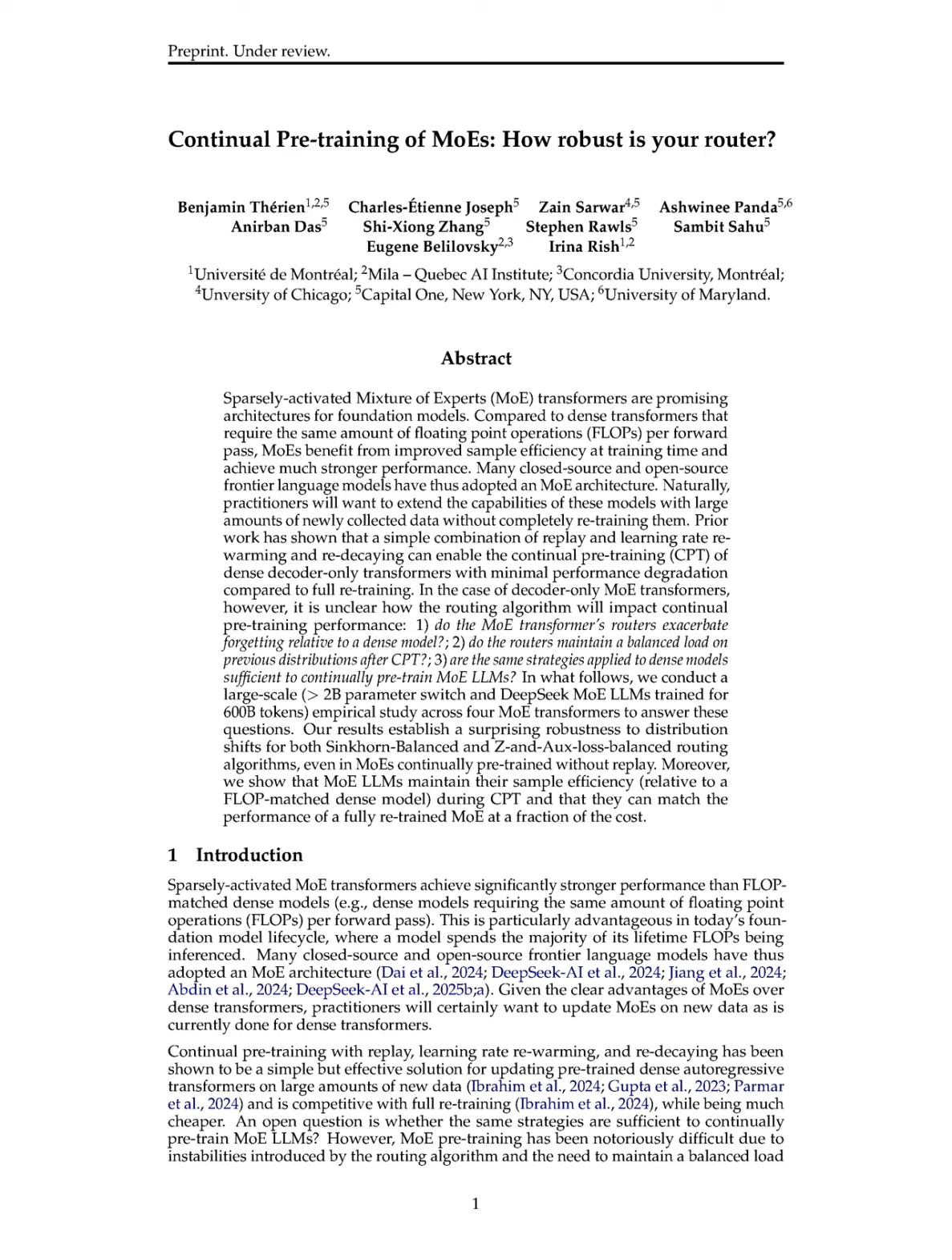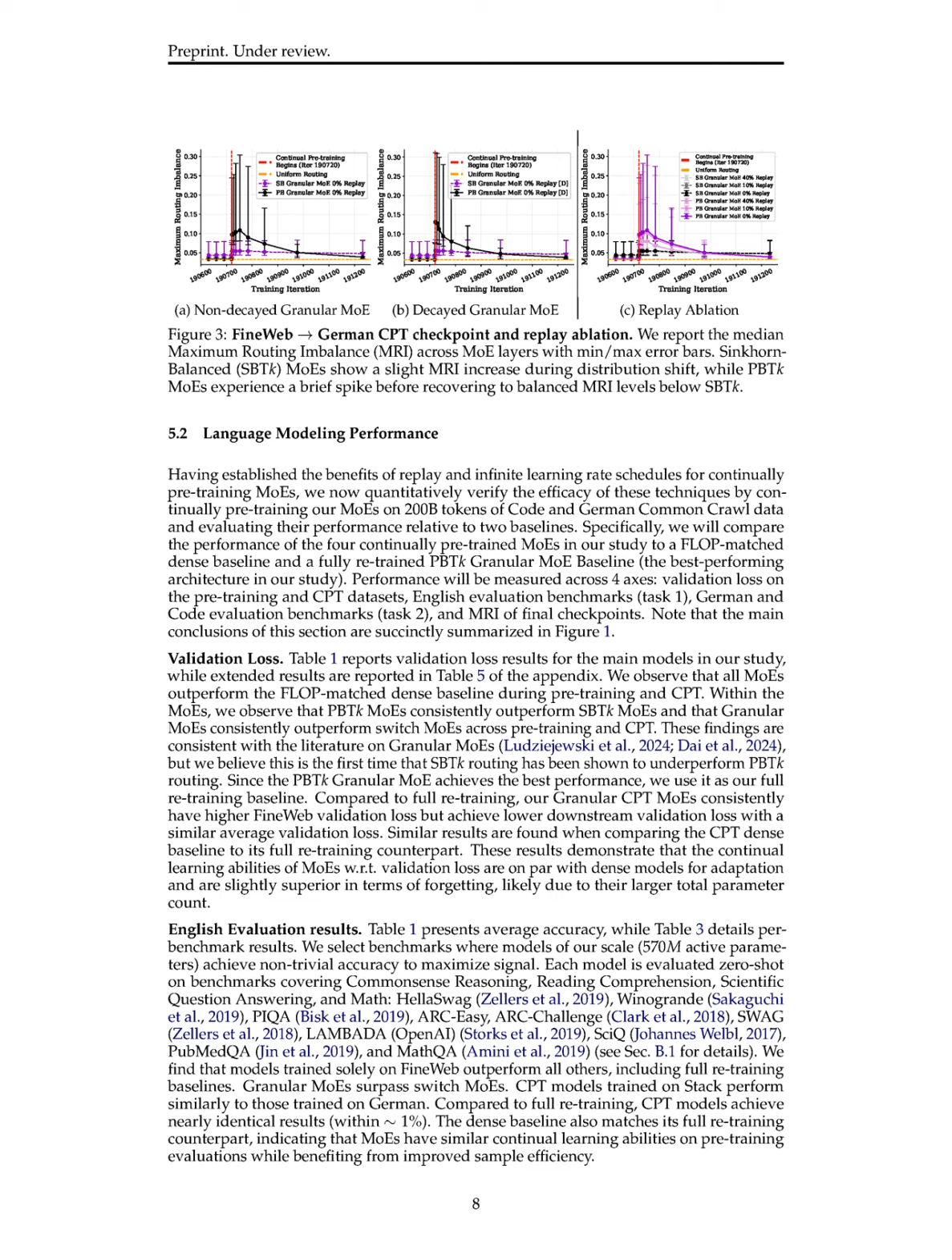Our proposed method demonstrated that the penalty-balanced TOP1 routing, PBT1, MoE model achieved performance on par with a fully retrained baseline while being significantly more cost-effective. Quantitatively, all MoEs outperformed the flop-matched dense baseline during both pre-training and continual pre-training (CPT), with PBT1 consistently yielding lower validation loss across datasets. In terms of qualitative outcomes, the PBT1 granular MoE exhibited robust performance on various evaluation benchmarks, including common sense reasoning and scientific question answering, indicating strong adaptation capabilities.